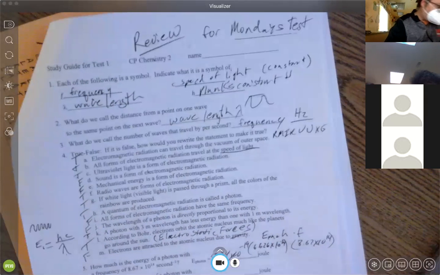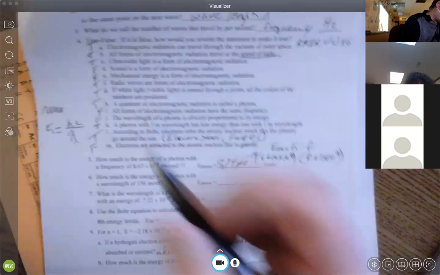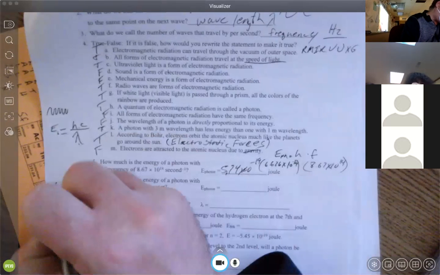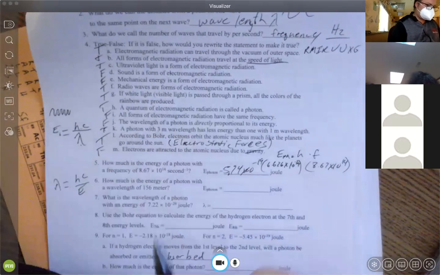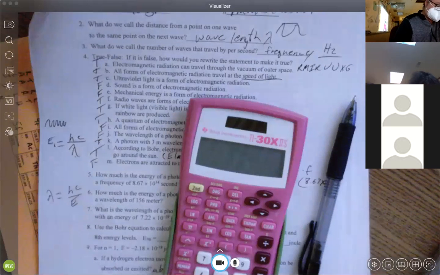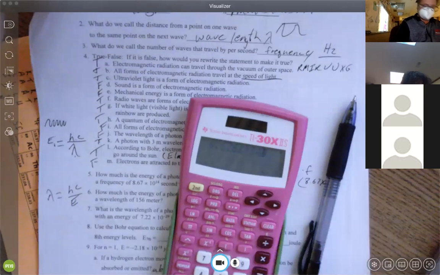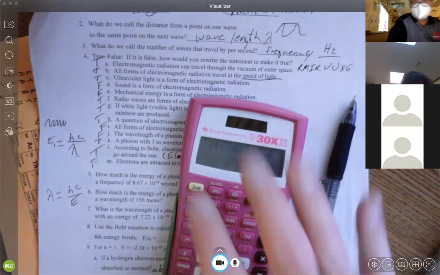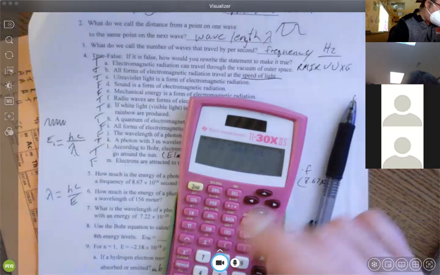This is how much energy of a photon with a wavelength this. Well, we have the formula up here. We're going to rearrange that. So wavelength equals hc over energy. h and c, both of those are constants. h is 6.626 times 10 to the negative 34th. We're going to multiply that by the speed of light, which is 3 times 10 to the 8th meters per second. We're then going to divide that by the energy, which they gave us.